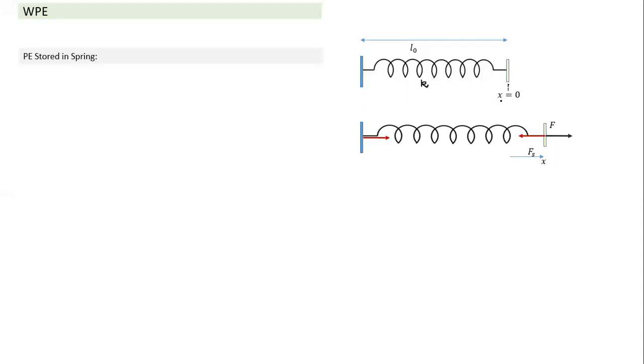What does x indicate here? See, in this case, one end is fixed, and we're assuming only one end is in motion. We can always keep this point fixed and attach it to one end of the spring. For the other end, when it is at natural length, I take its position as x equal to 0. We have taken the x-axis along the length of the spring. Now, let's see. So this is the state here.